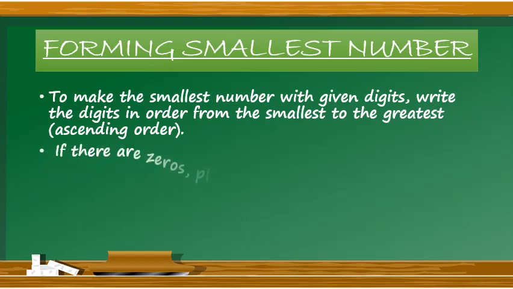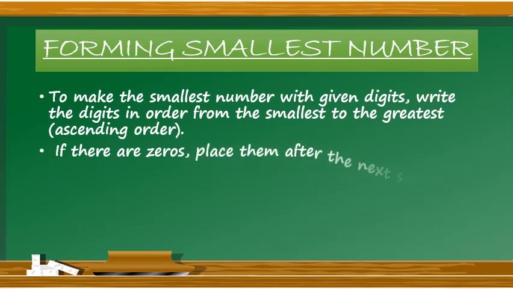Second point, if there are zeros, place them after the next smallest digit. If any zero is there, then we cannot put that zero at the first position. We will find out any other next smaller number, and that number we will place at the first position, and then only we can place 0 at the second position.